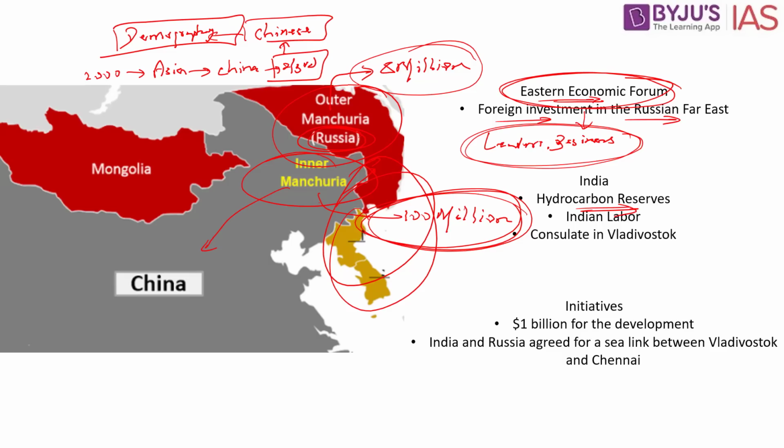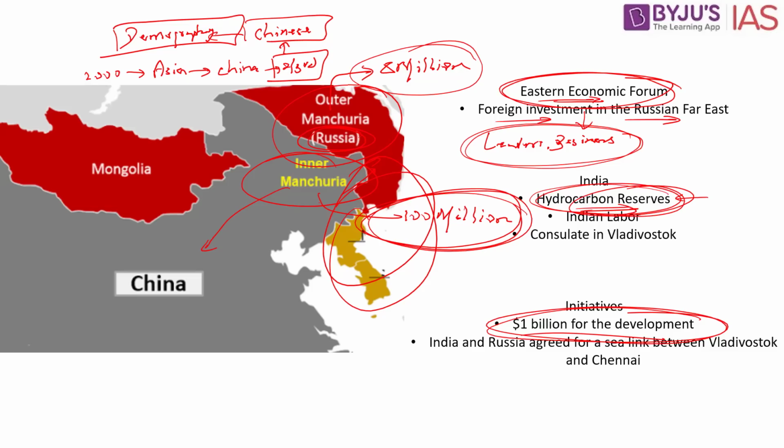So if India is able to make investments, which it has done in the past by investing about $1 billion for the development of this region, we would have a relationship with Russia where we would be able to explore the hydrocarbon reserves and other resources prevalent in this region. That's the first advantage.